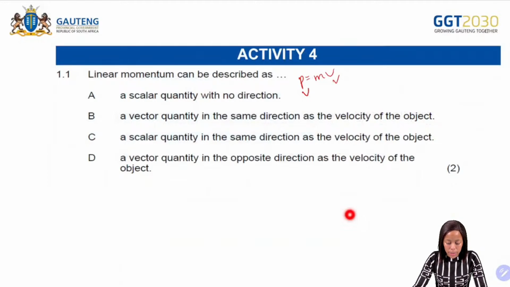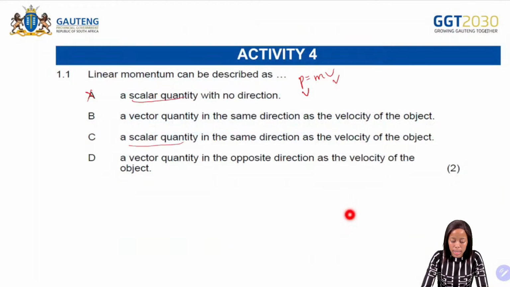So let us have a look at the options. The first one says a scalar quantity with no direction, so we know that will not be our answer. We are eliminating now. Let's have a look at option C, a scalar quantity in the same direction as the velocity of the object. Because it's a scalar, we know that will not be our option.